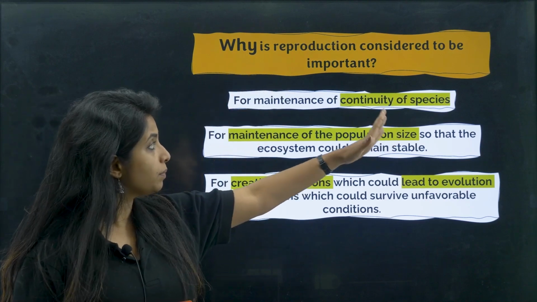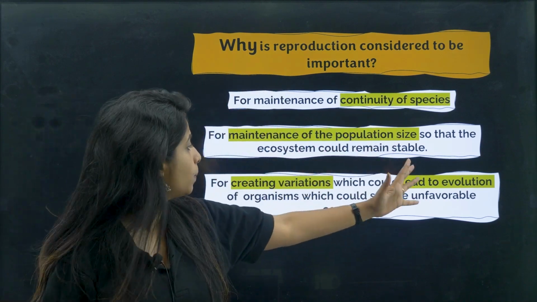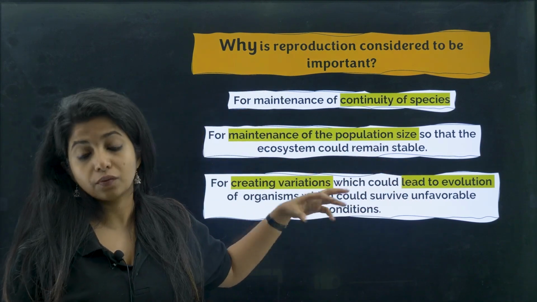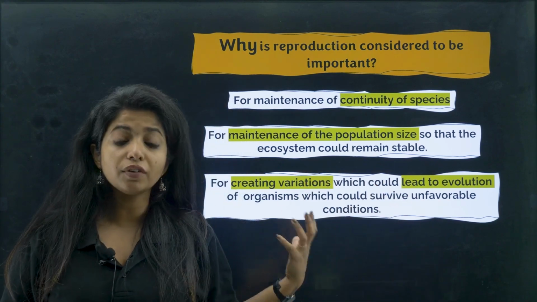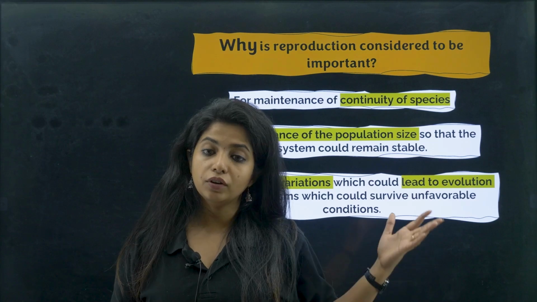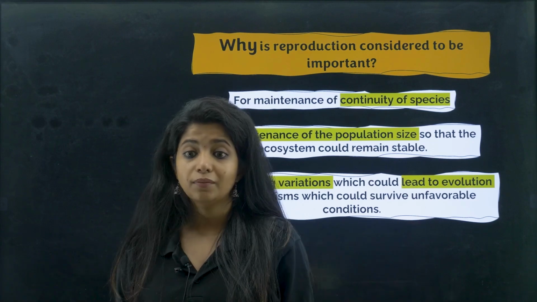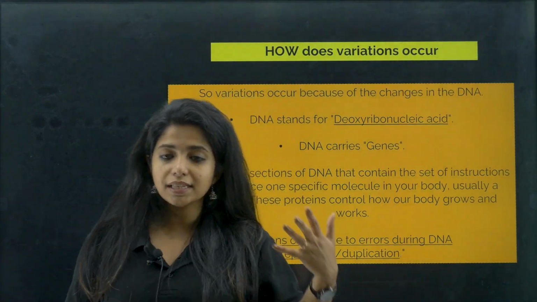So reproduction is for maintenance of continuity of species, maintenance of the population size, and for creating variations that would lead to what? Evolution. We are results of evolution, my dear children. If variations were not there, probably we would not have been made. So we came from chimpanzees and stuff like that.